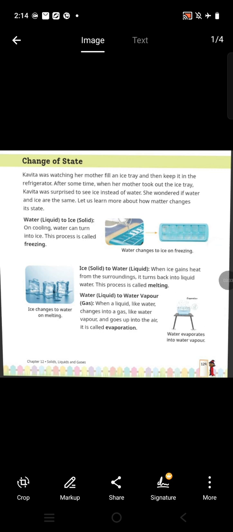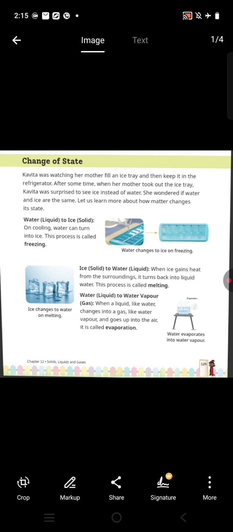Next is water, liquid, to water vapor, gas. When a liquid like water changes into gas like water vapor and goes up into the air, it is called evaporation. So, students, when we boil water in a container, you will see the steam comes out from that container.